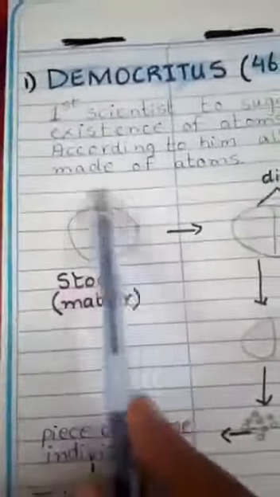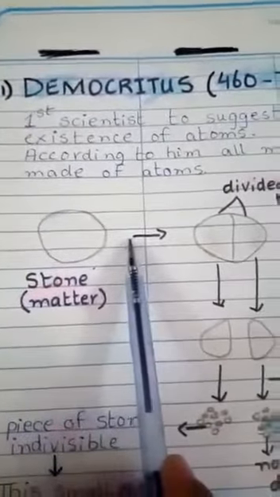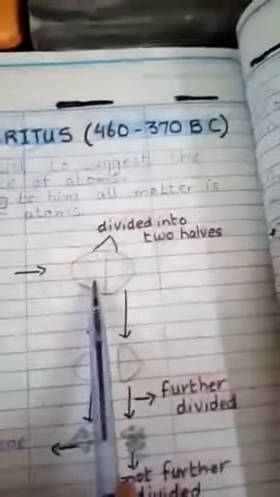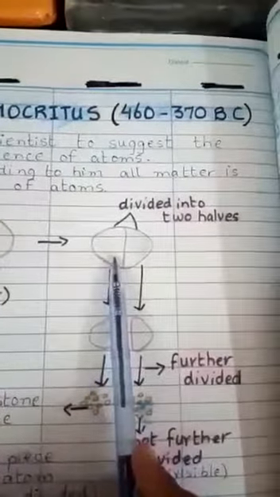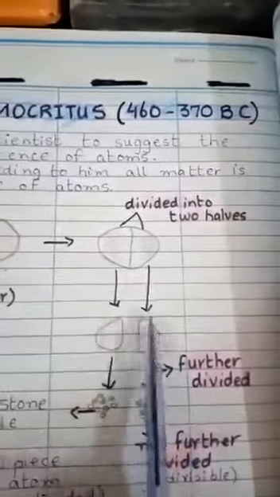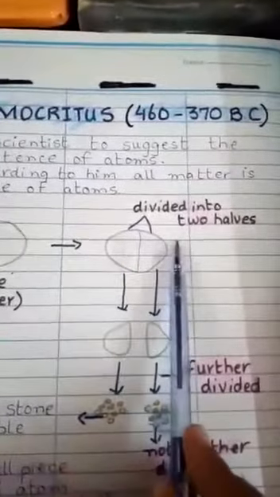In order to understand his theory, let's discuss an example. Now, this is what? It's a stone. It's matter. It has certain properties. If a stone is divided into 2 halves, the 2 halves will have the same property as the entire stone.